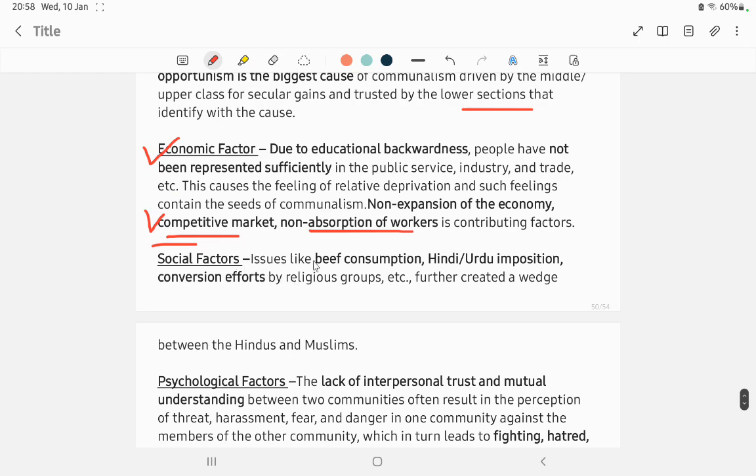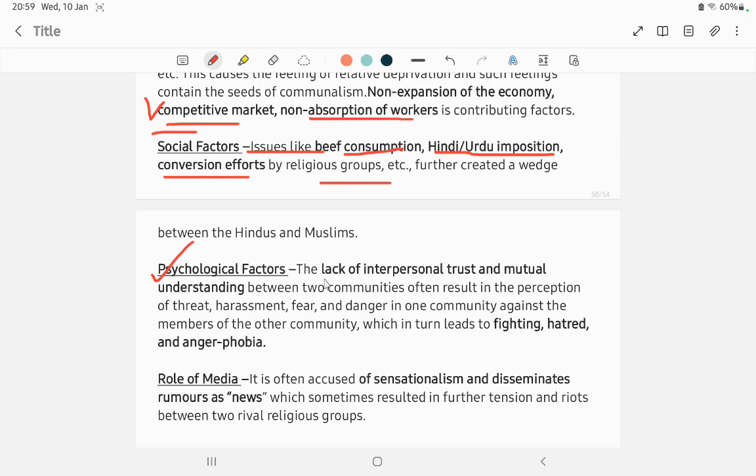Social factors: issues like beef consumption by the Muslims, Hindi-Urdu imposition, meaning Hindi is given importance, or conversion efforts by religious groups etc. have created a wedge between the Hindus and the Muslims.